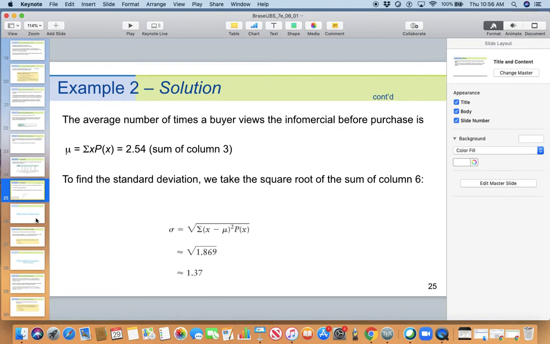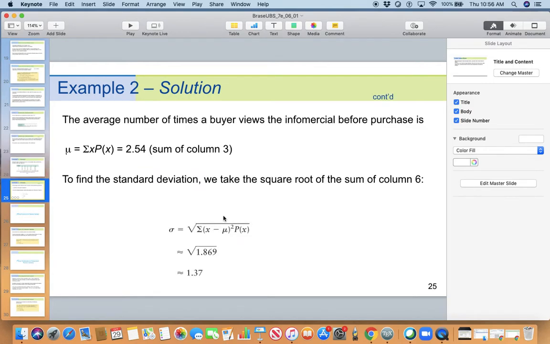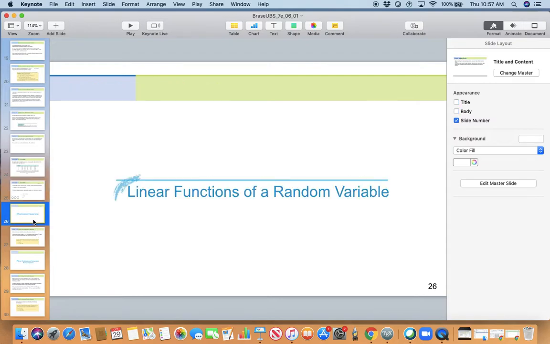Okay. So given a probability distribution for a discrete random variable, you can quite easily find the expected value or the mean, and you can find the variance and take the square root of the variance to get the standard deviation.